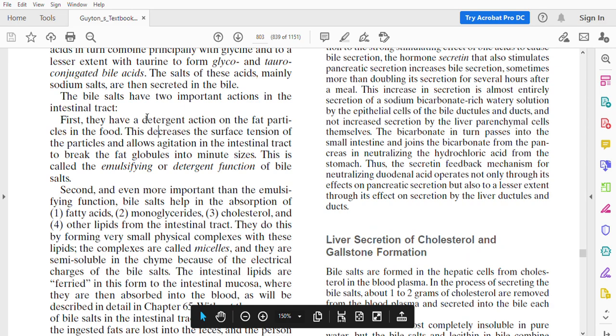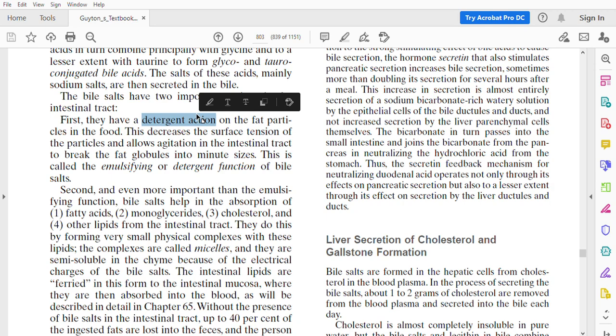Point 1. These bile salts are acting as a detergent. Detergent means what? Have you heard of detergent?